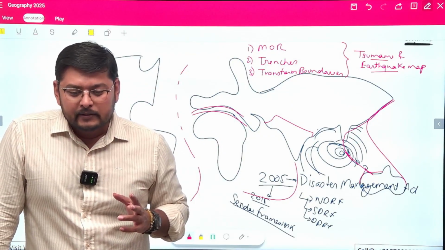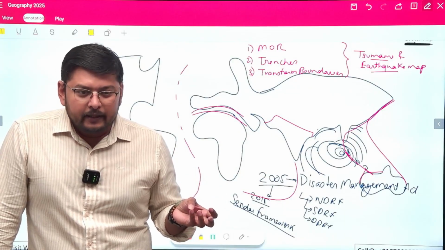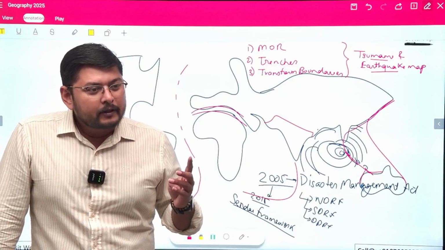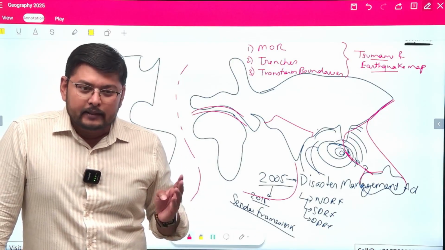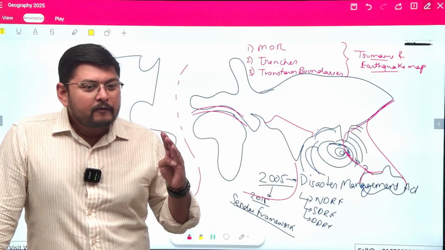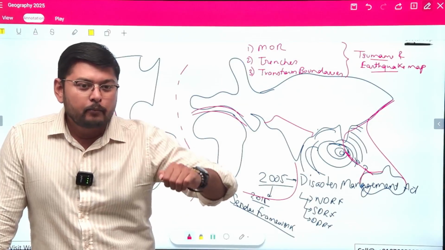In this way, we can explain how tsunami is generated, where it is generated, inside oceans, and how the waves propagate over the sea and the land. We can explain the impact of tsunami when it breaks, that is the swash and the backwash effect.